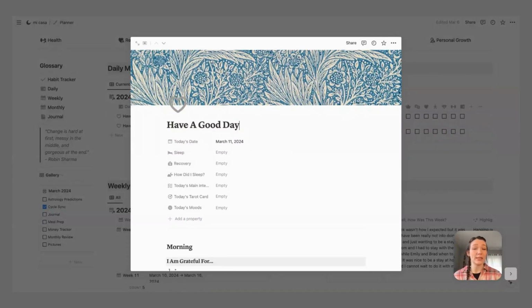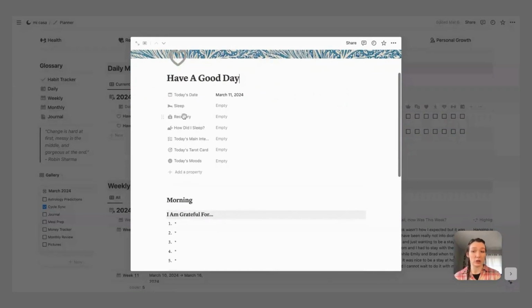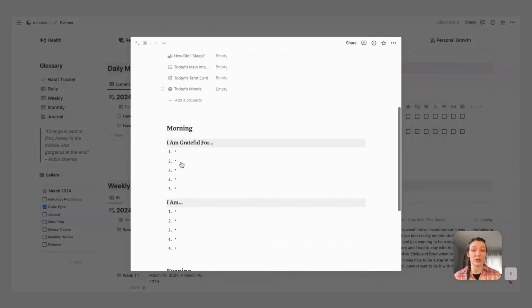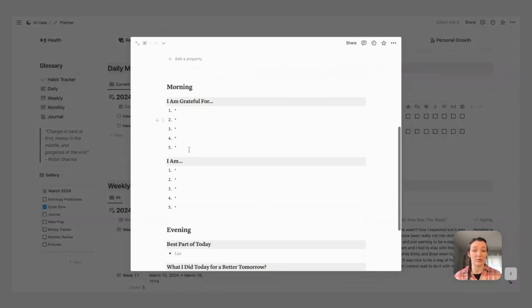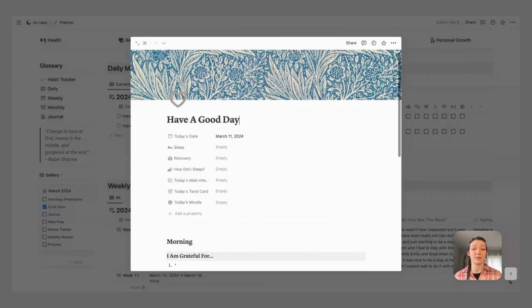So once you drill into that open button, this is what it'll pull up. So it's again got the sleep recovery, how did you sleep, your main intention, your tarot card, I like astrology, and then today's moods. So then I'll come down here and I'll do my morning affirmations, and then at night I'll check back in and I'll just write what the best part of the day was, what I did today for a better tomorrow, and then any daily thoughts that I want to write out. So this is kind of like my 5-minute journal, just Notion version.